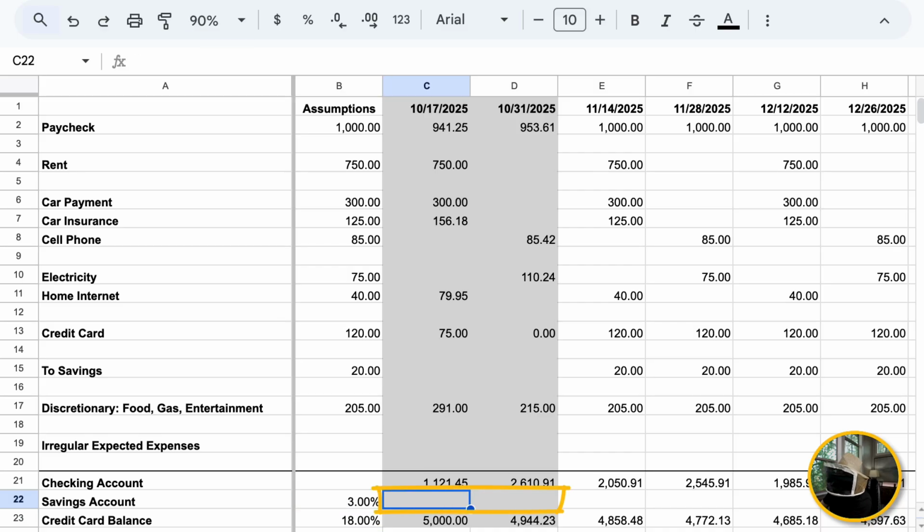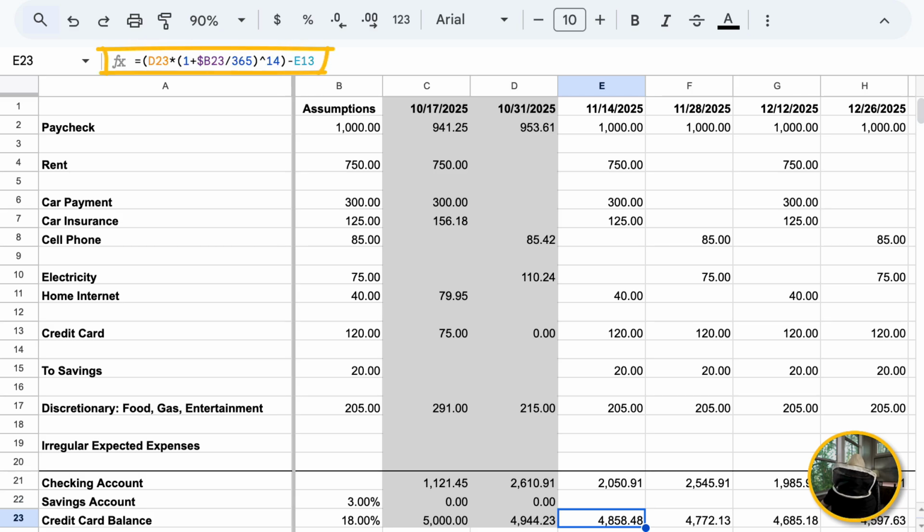In C22 and D22, I'm just going to put zeros because we're assuming we're starting on 11/14/2025. So we didn't put anything in there before. Those are hard-coded in now and they won't change. E22 is where we put the formula. And again, one of the things we can do to make this easy is just copy the formula from E23. We're going to use the same formula that we did for the credit card to accumulate savings in the savings account and add an interest rate. So if I hit Control C on E23 and Control V on E22,